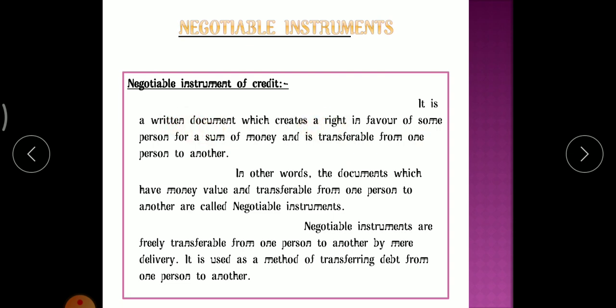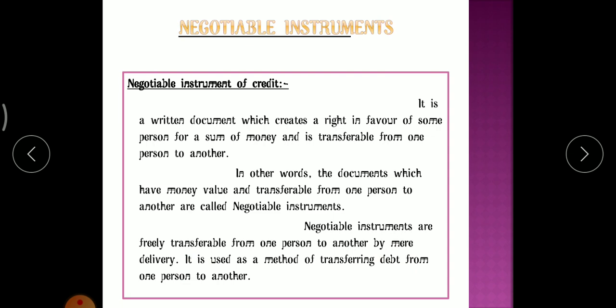A document which gives the right in favor of a person for a sum of money and is transferable from one person to another. In simple terms, it is a document which has a money value and is transferable from one person to another person; that is called a negotiable instrument. So negotiable instruments are freely transferable from one person to another by mere delivery.